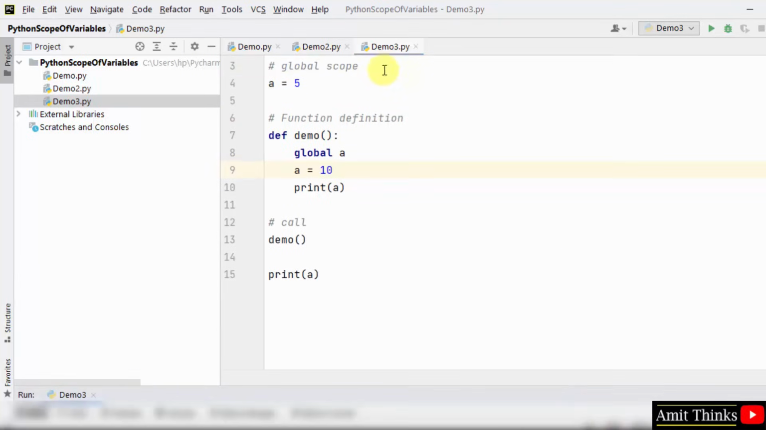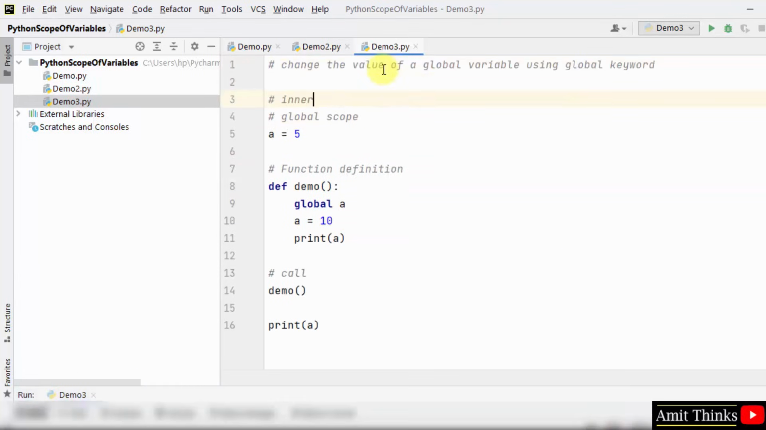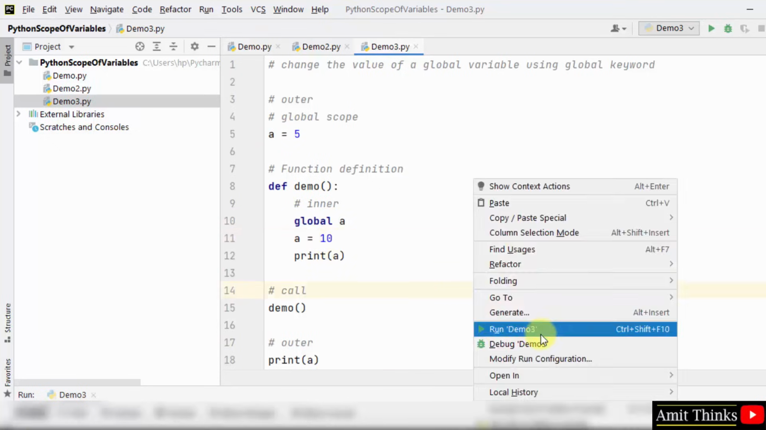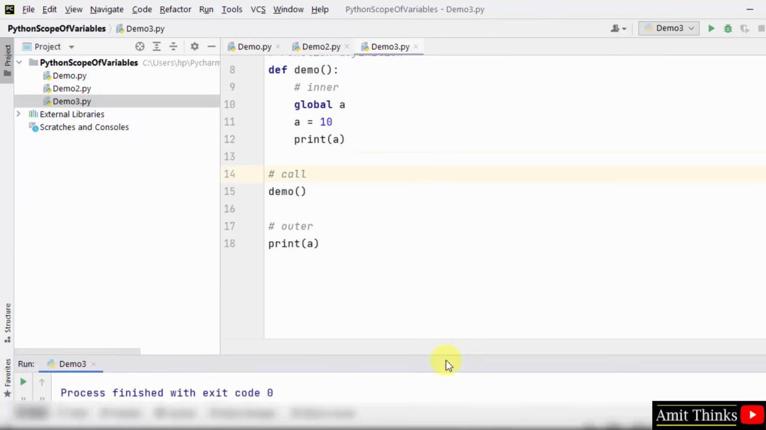If you want to understand it in a better way, we can label them like inner and outer. This is our outer value and the following is our inner value, because it is inside the function. We are printing the outer value again, and the outer value, which should be 5, changed to 10. Why? Because we updated the entire global scope from 5 to 10. So when we ran it, it showed 10 two times, inside and outside. We changed the entire global scope using the global keyword.